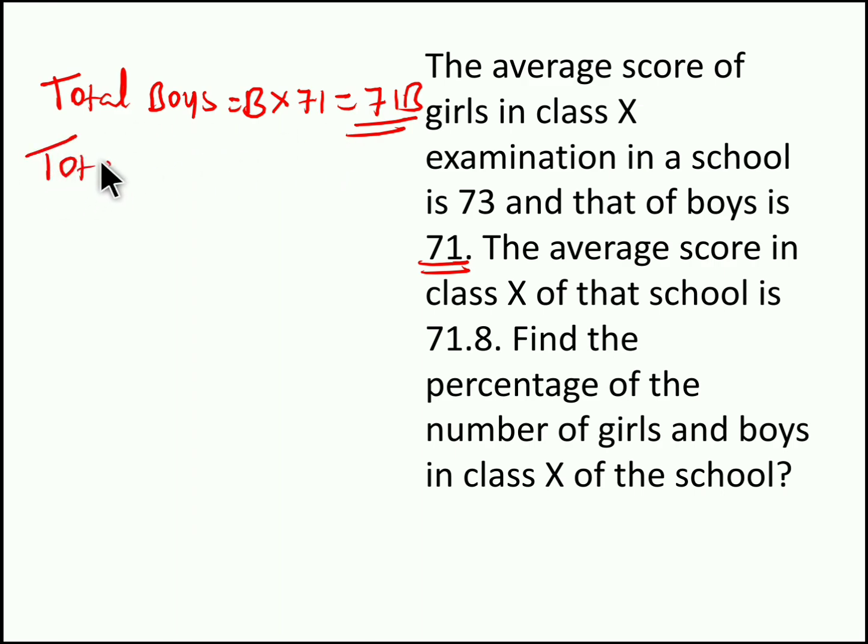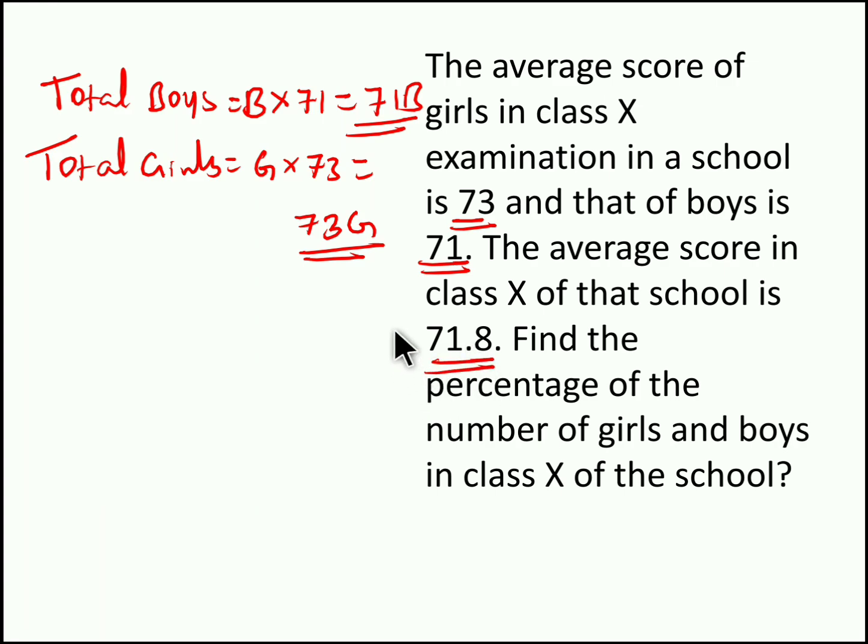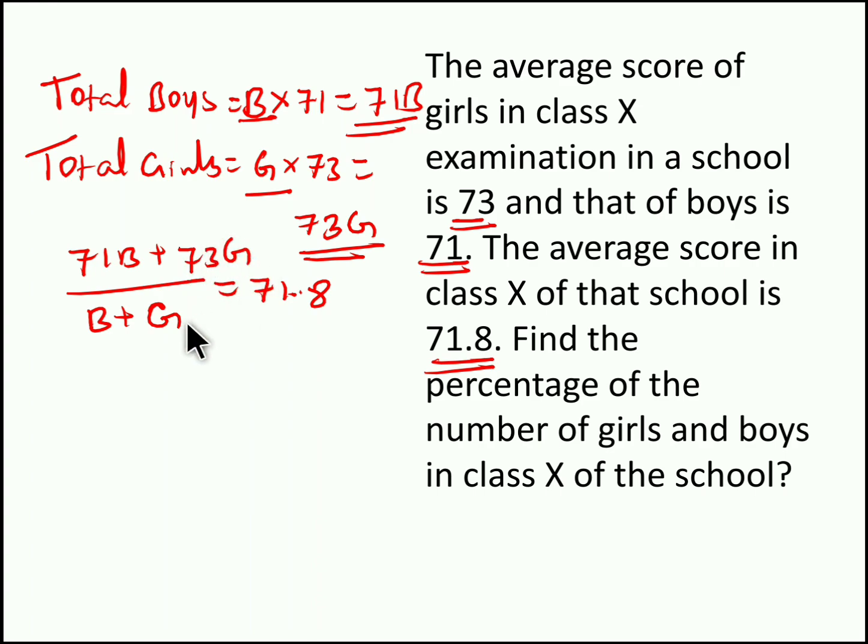Now we don't know the total strength of girls, so we can keep total strength of girls as G. This G number of girls scored 73 marks on average. So G into 73, it is 73G. Now the complete school average is 71.8. We know the total number of boys is B and the total number of girls is G. So together the boys and girls average mark is 71.8, and the total score of boys is 71B and total score of girls is 73G. When you solve it, you will get the boys and girls ratio. With this you can easily find the percentage of boys and girls.